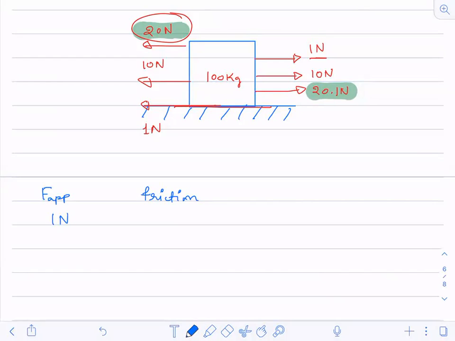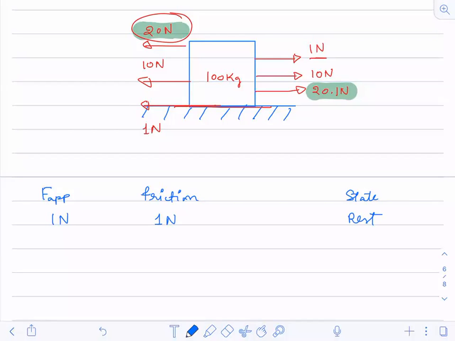Was it 0 or was it 1? It was 1 Newton, right? Because the surface had applied the force in the opposite direction. So that is only the friction force. The body was at rest or in motion? The body was at rest.